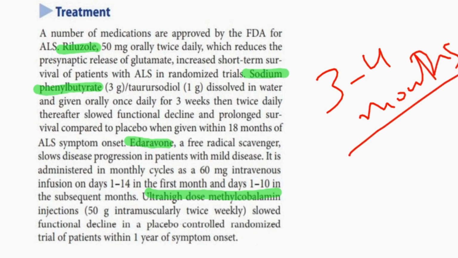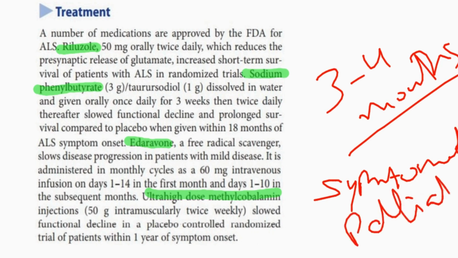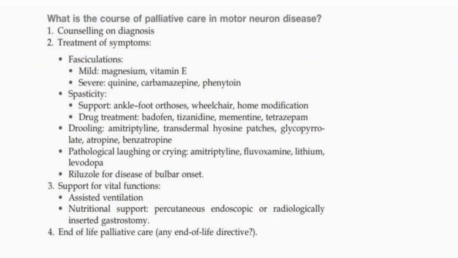Other than this, we give symptomatic treatment and palliative care. But for the disease progress, we use riluzole, sodium phenylbutyrate, edaravone, and ultra high dose methylcobalamin. Now for the symptomatic relief, the following treatment should be done. For example, for fasciculation, we can use magnesium or vitamin E, quinine, carbamazepine, and phenytoin.